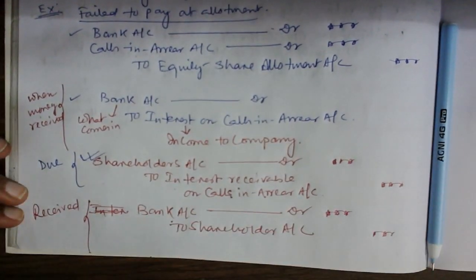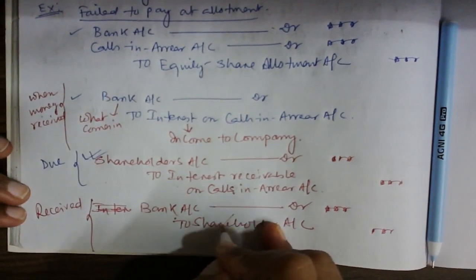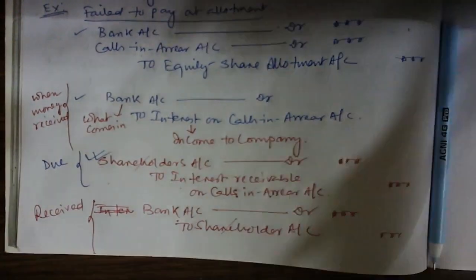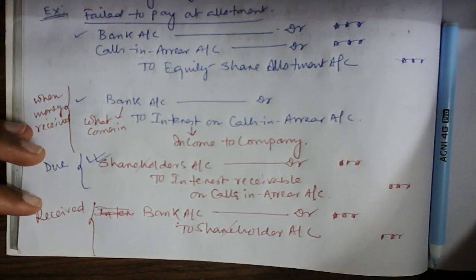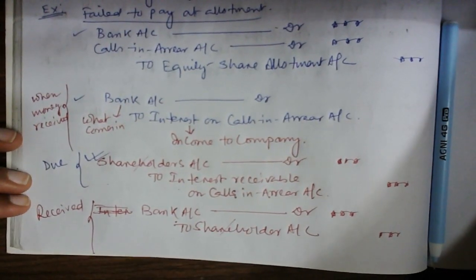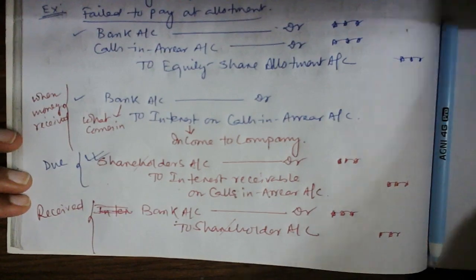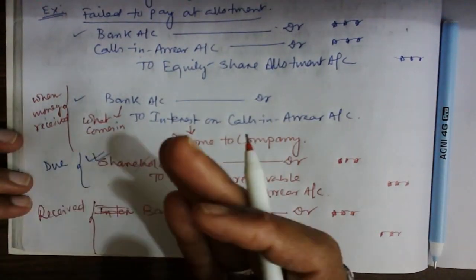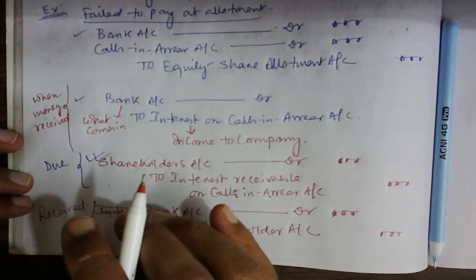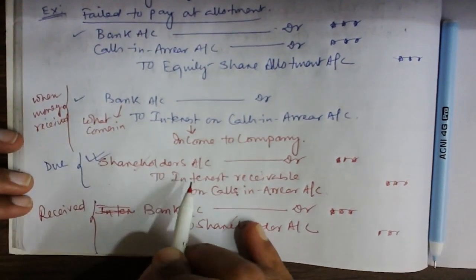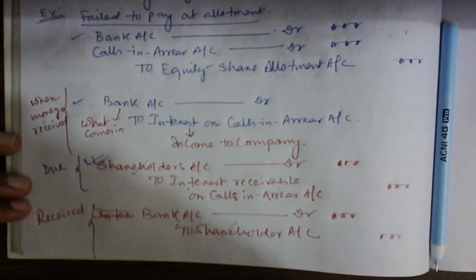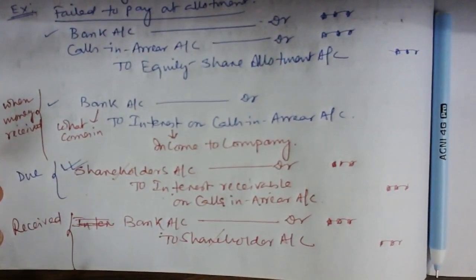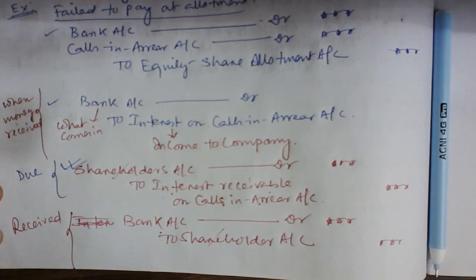But the most important thing is, when interest is due, it means it is not received from the shareholder. So when we make the due entry, shareholders account debit to interest receivable on calls-in-arrear. And when the amount is received, the journal entry becomes bank to shareholder.